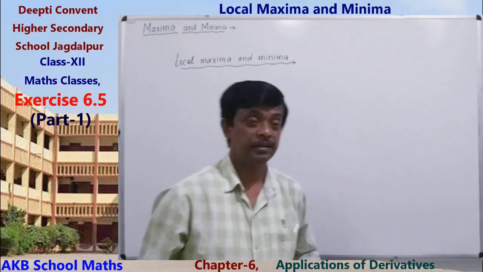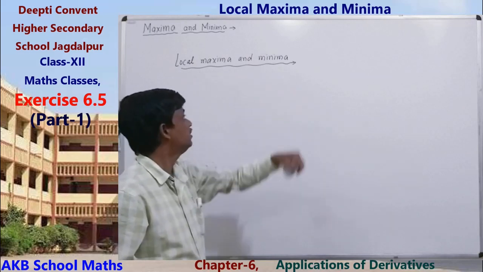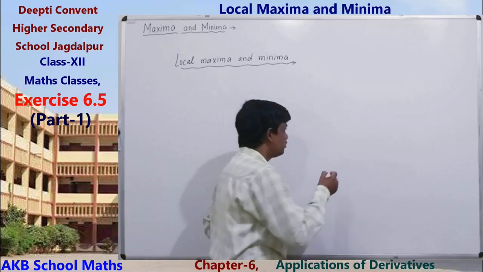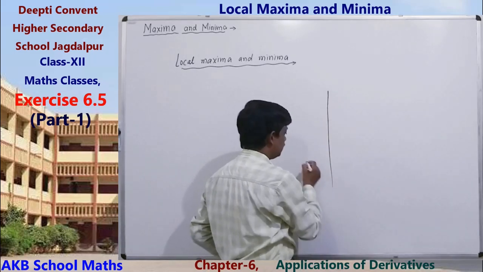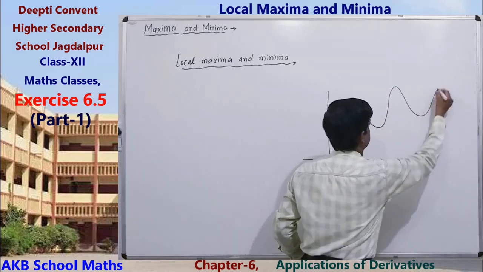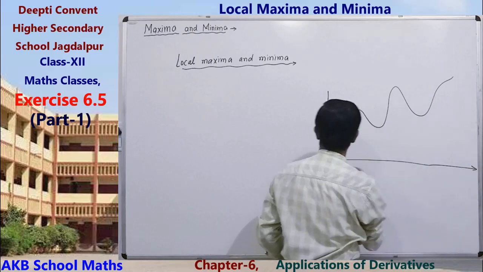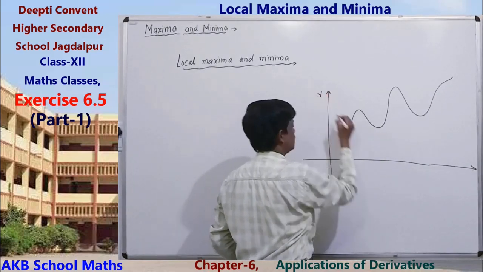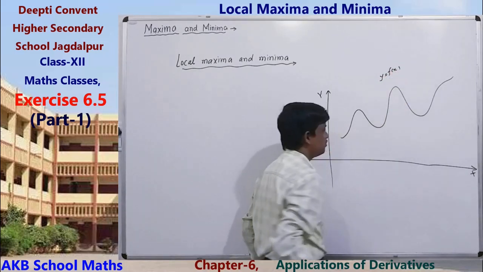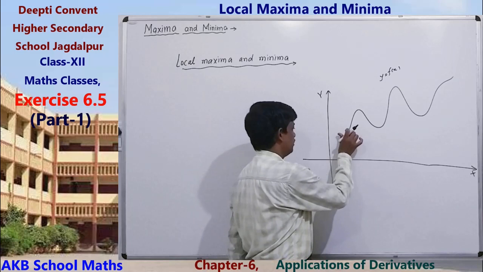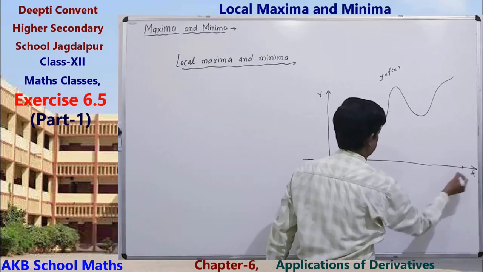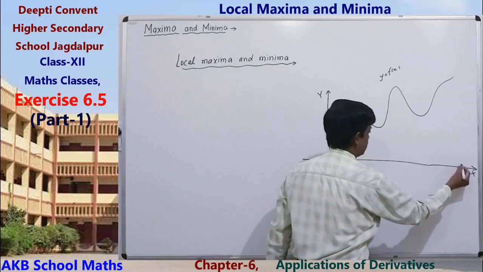Now I will discuss local maxima and minima. What are local maxima and minima? Suppose we have a function like this, the graph of the function like this in this interval. This is the y-axis, this is the x-axis, this is the graph of the function y equals f(x). Local maximum and minimum means, suppose this is the interval, in this interval the function is defined.